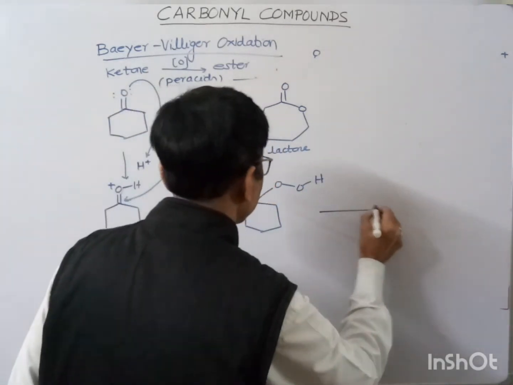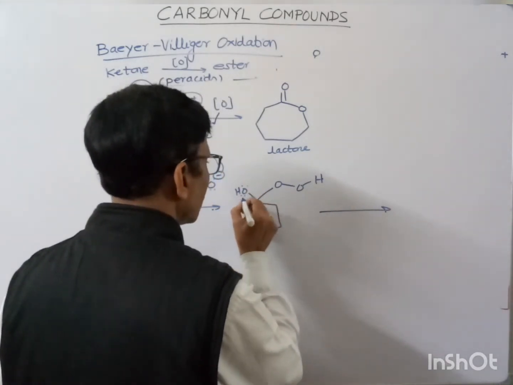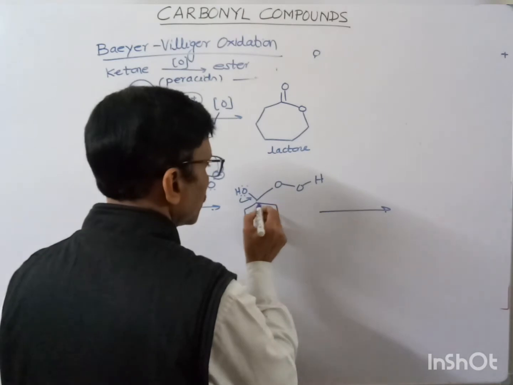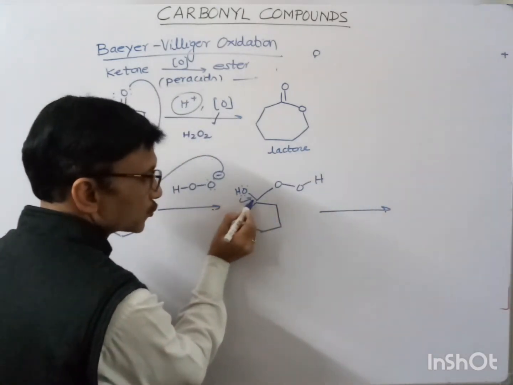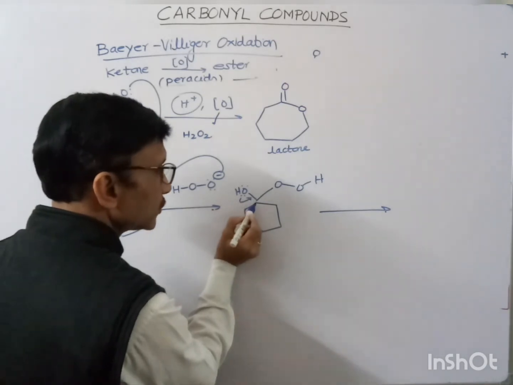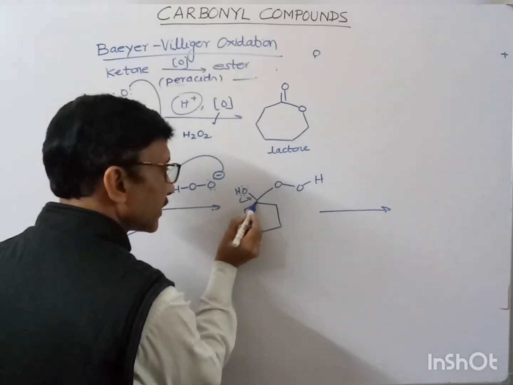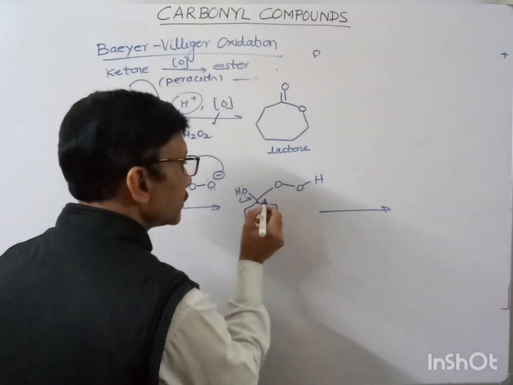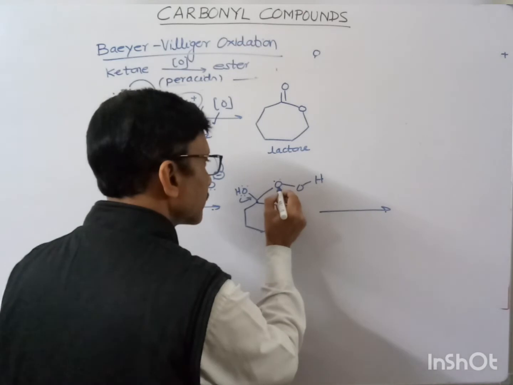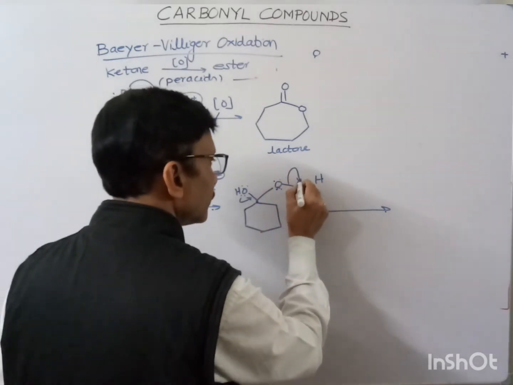Now, either this can migrate. If the double bond is restored over here and the valency of carbon is increased, we can break either this carbon-carbon bond or this carbon-carbon bond. One of these bonds will break.